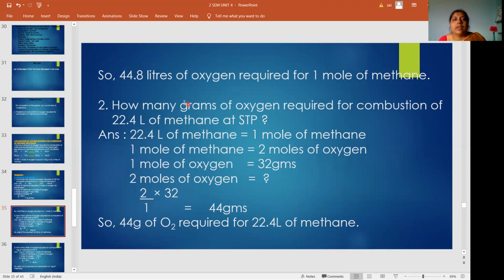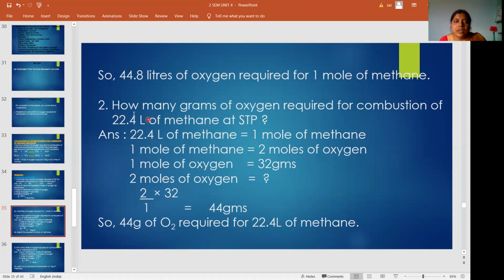He asked how many grams of oxygen are required for combustion of 22.4 liters of methane. Actually, what is the meaning of 22.4 liters of methane? It means 1 mole of methane. So this is an indirect question. Actually, it should be 1 mole of methane.